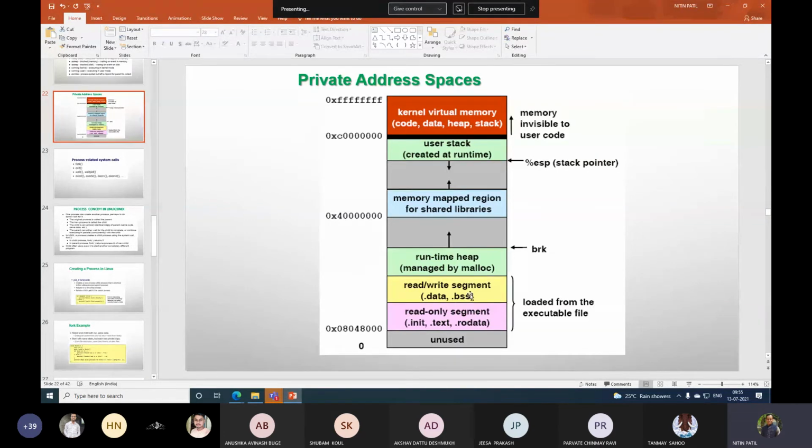This data would be our data part. These two are known to us. We already know this code and data, where your code would be loaded in memory. So this is the kind of address space given to every process. Some amount of memory, like this is how your private address space would be for every process.